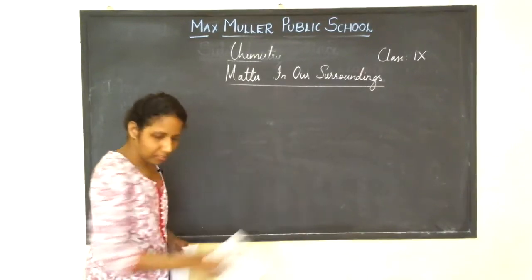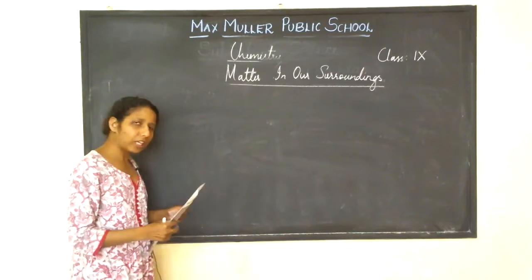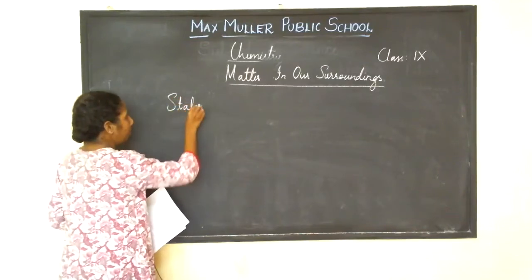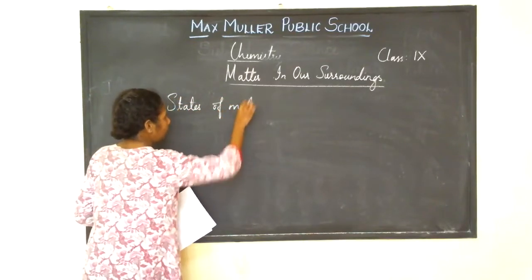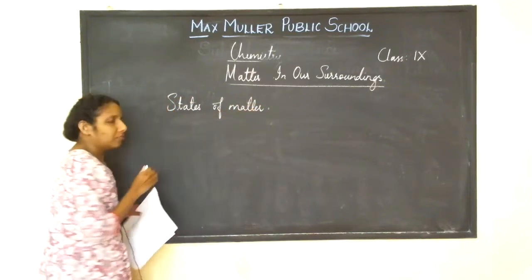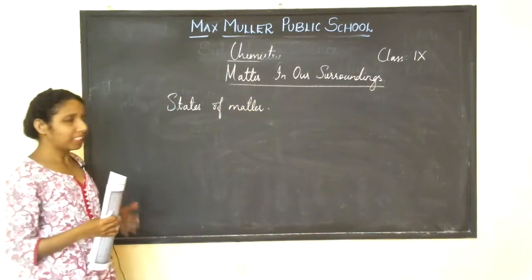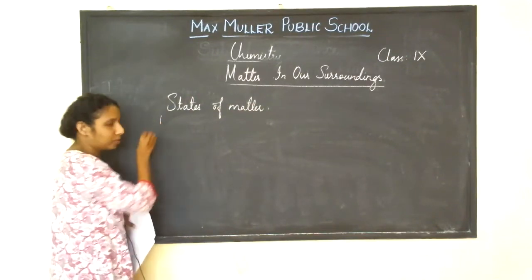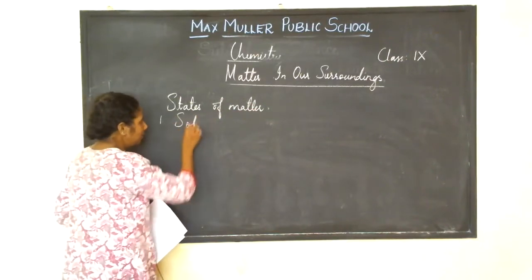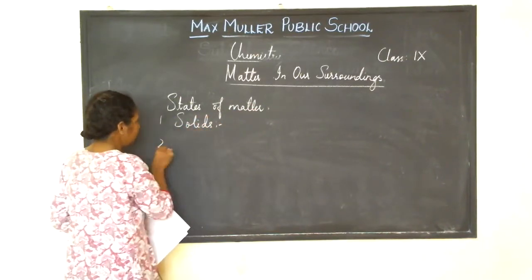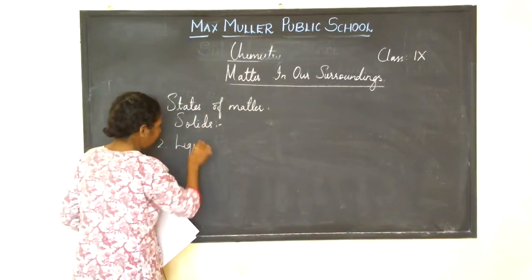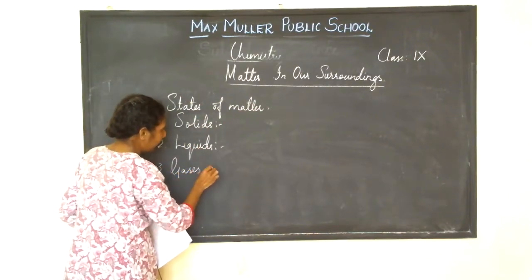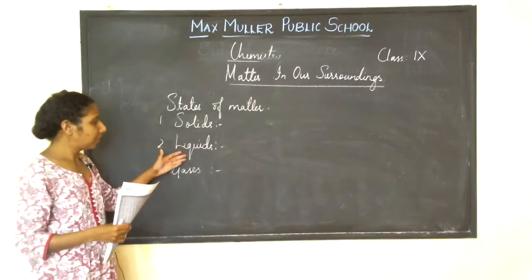Better you people copy down whatever I write on the board so that it will be useful. States of matter. Which are the 3 states of matter? Actually, there are 5 states of matter. Please study the other 2 later. But right now, you know 3 states of matter. They are solids, liquids, and gases.